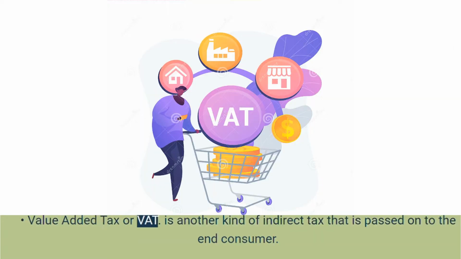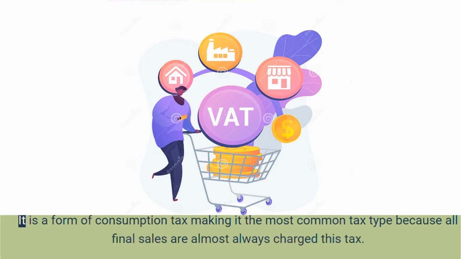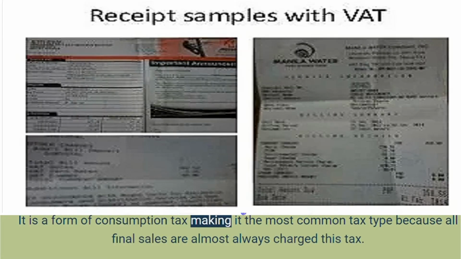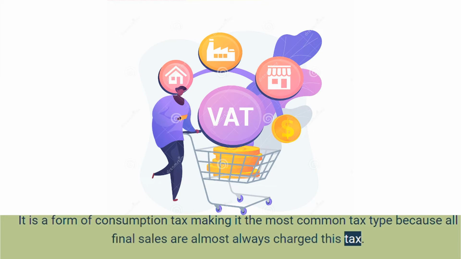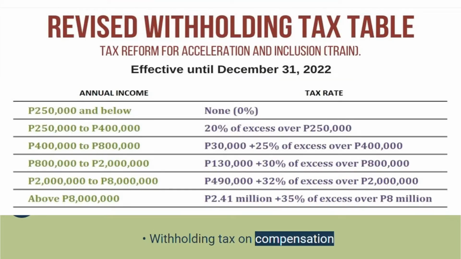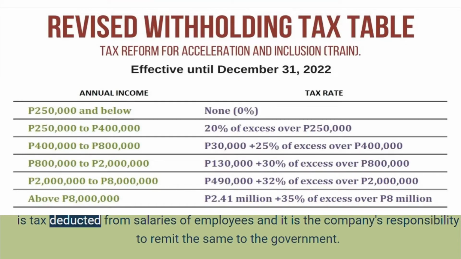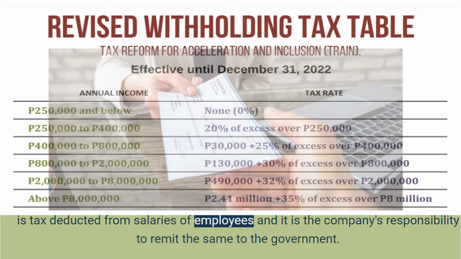Value-added tax or VAT is another kind of indirect tax that is passed on to the end consumer. It is a form of consumption tax, making it the most common tax type because all final sales are almost always charged this tax. Withholding tax on compensation is tax deducted from salaries of employees, and it is the company's responsibility to remit the same to the government.